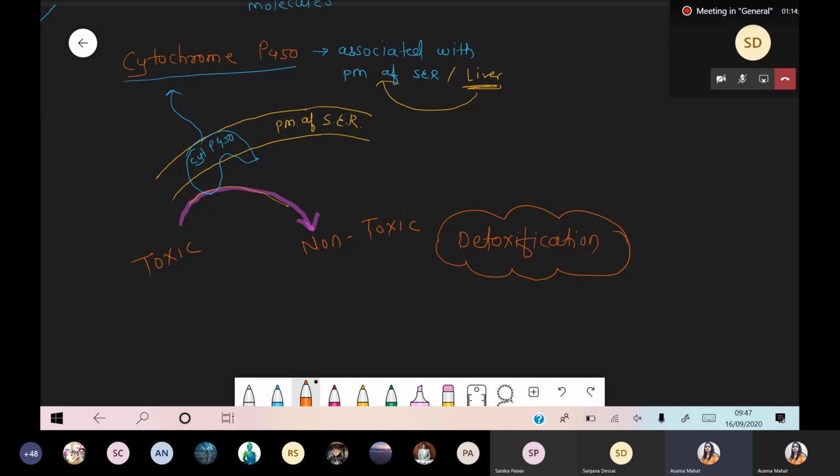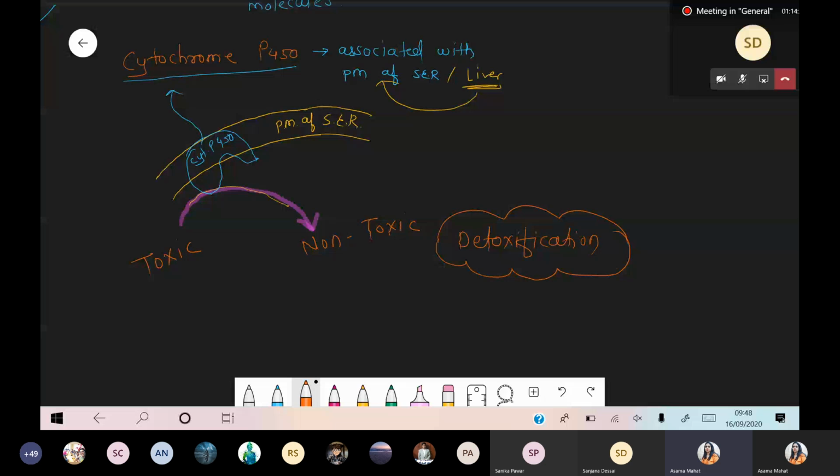What happens in this detoxification reaction? There is an important enzyme, and the name of the enzyme is cytochrome P450. You can say enzyme, you can say protein, but remember the main function: it acts as an enzyme because it is involved in the detoxification. Cytochrome P450 is associated with the membrane of the smooth endoplasmic reticulum.